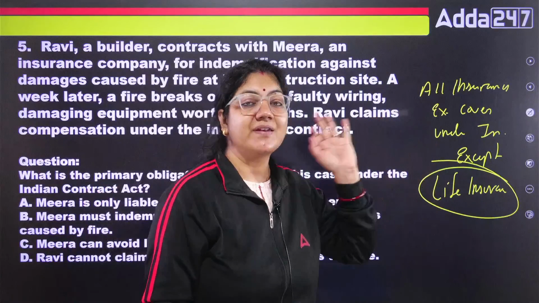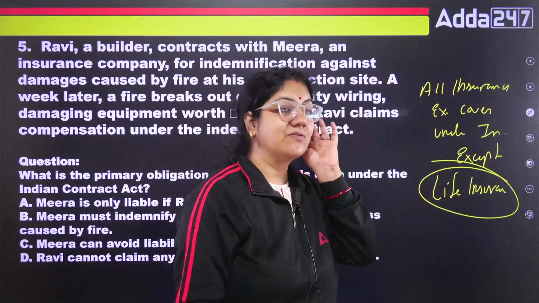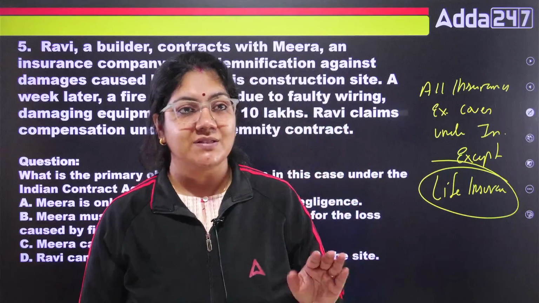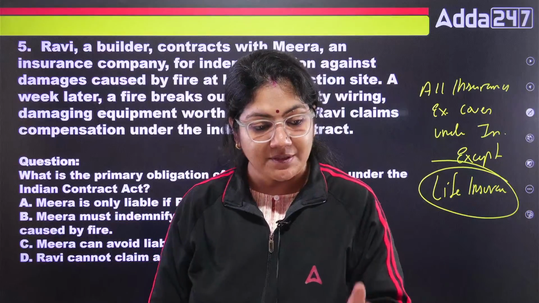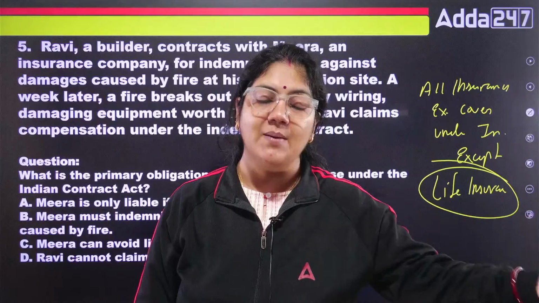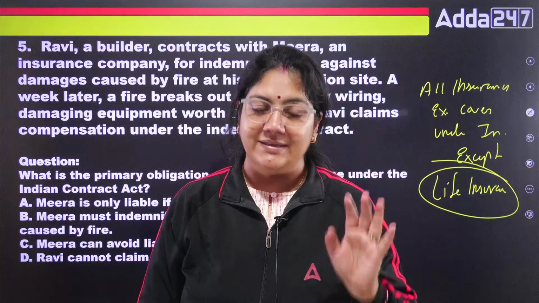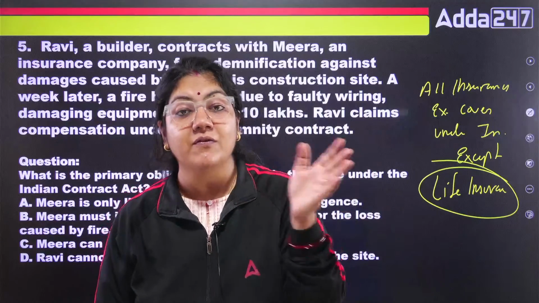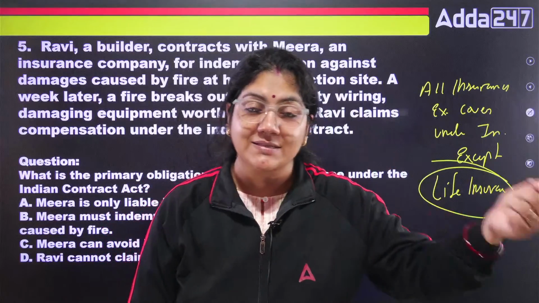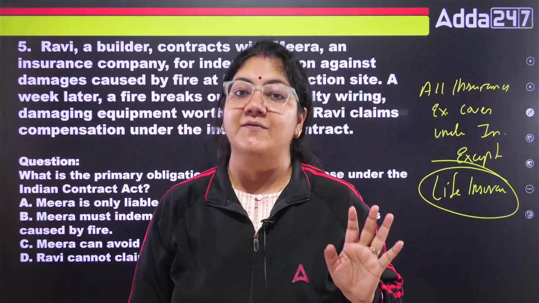The reason is very simple. If I talk about life insurance, suppose person X has taken life insurance of 1 crore. Only if that person dies will the opposite party come, and then the insurance company has to pay that money to the family. So the company has to pay the total money.